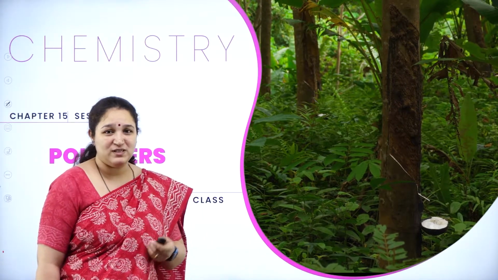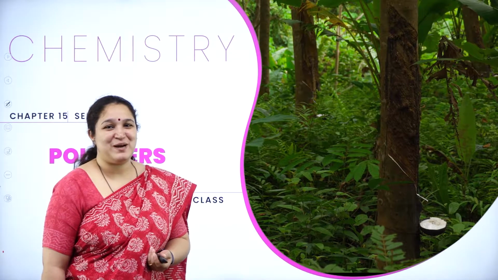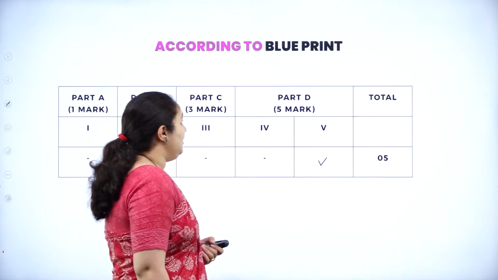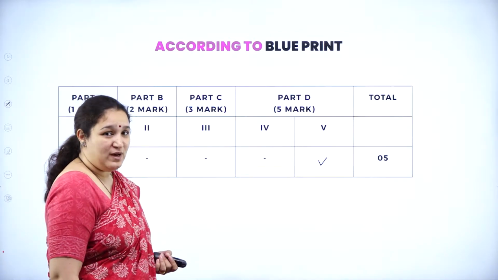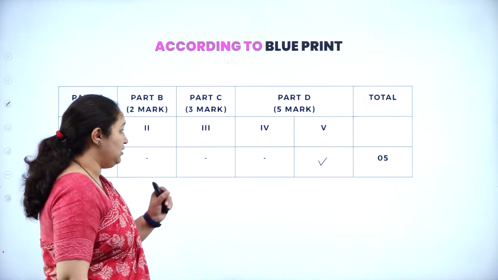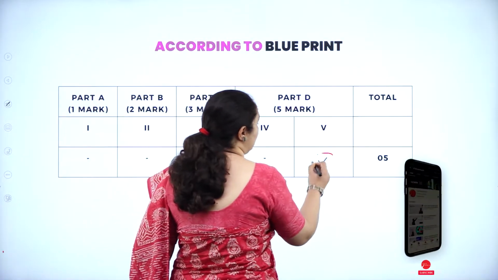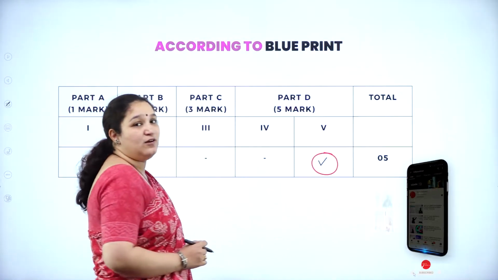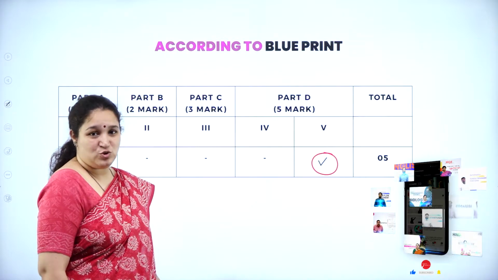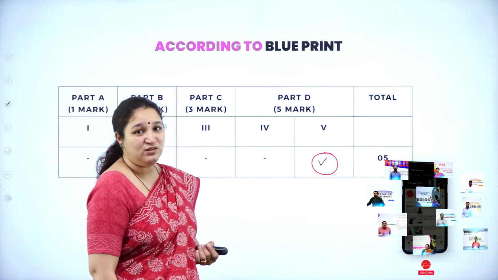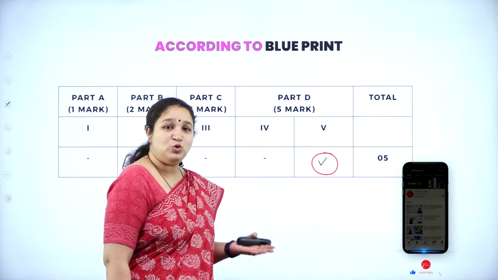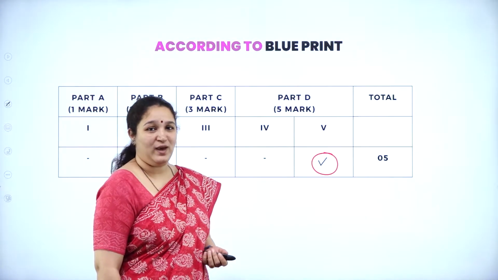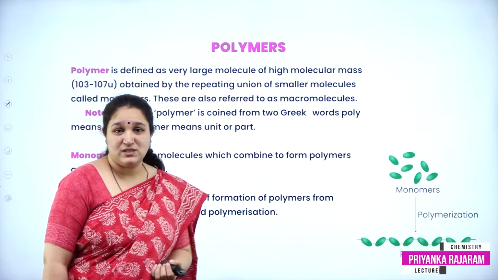Before I go into the details of polymers, we'll see the weightage of this chapter. Here you can see the chapter weightage is only 5 marks, that is, one question you can expect from Part D under 5 marks questions. A 5 marks question can be split as 3 plus 2 or 2 plus 2 plus 1. So what are polymers?